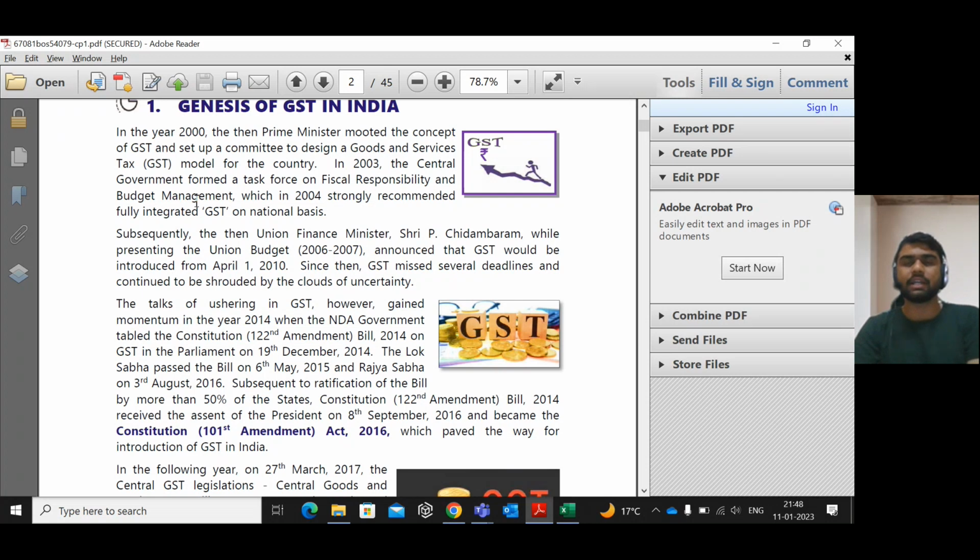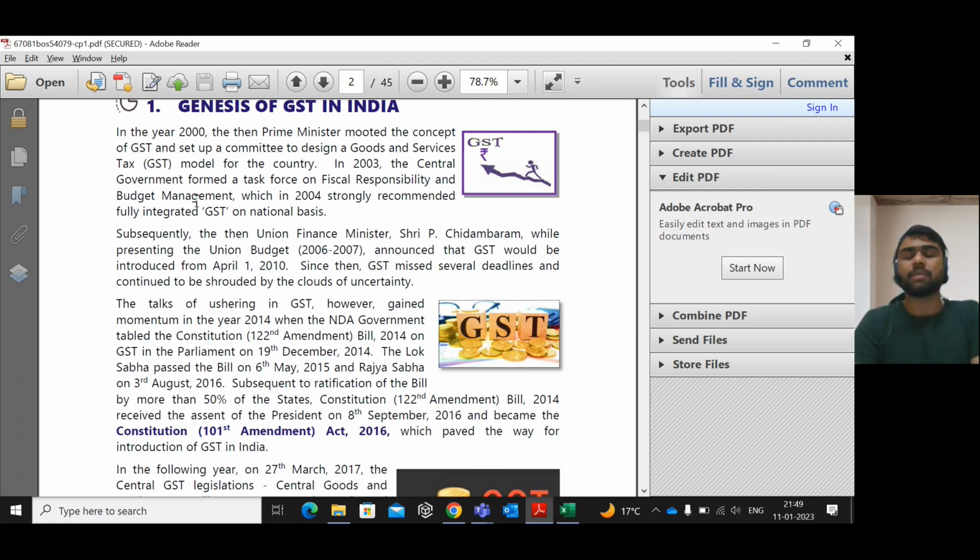Tabled means put before the chair of the Speaker, put before the members of Parliament to pass the bill. Slowly it took the assent of some states, day by day. In the year 2016, the 101st Amendment Act 2016 came. By this 101st Amendment Act 2016, GST paved its way in India.